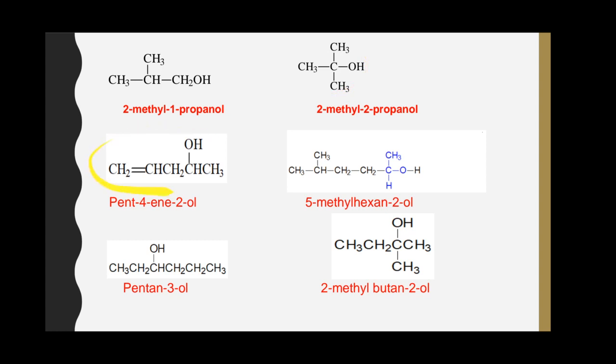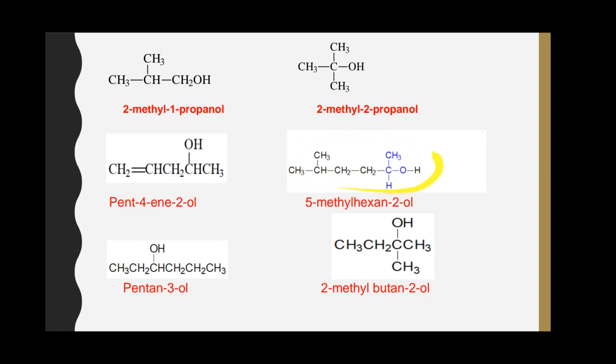Here in this molecule there is a double bond, and the name of this molecule is pent-4-ene-2-ol. The hydroxyl group is bonded to the carbon atom numbered as 2, and the fourth number is given to the carbon atom bonded through the double bond.